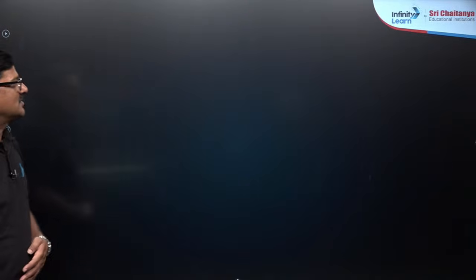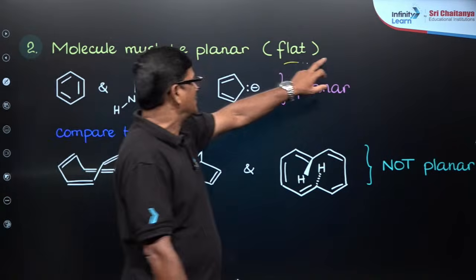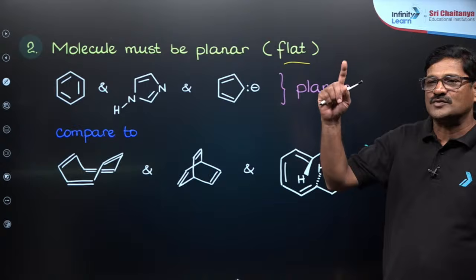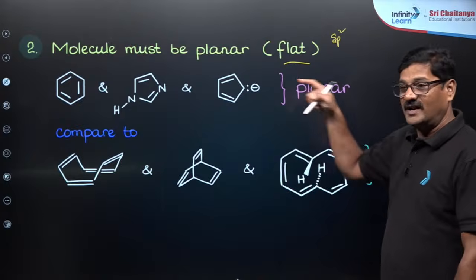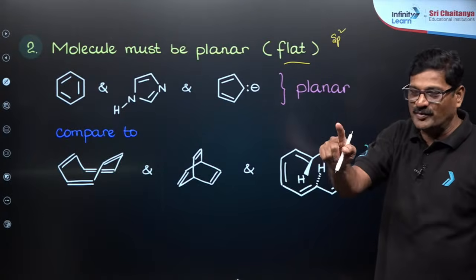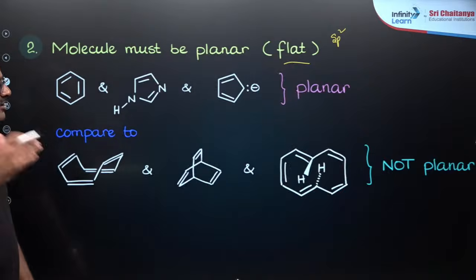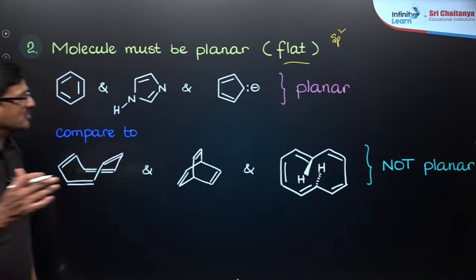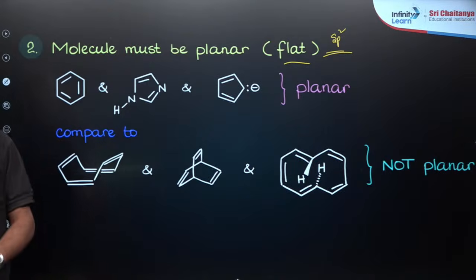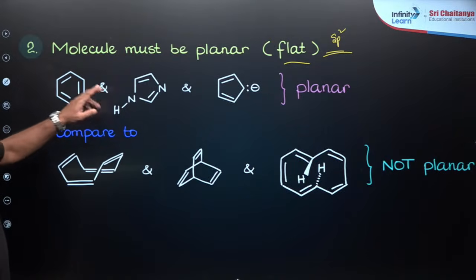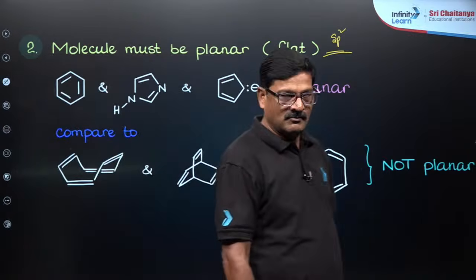And also, the molecule must be planar, meaning the structure is flat. For a molecule to be flat, all the atoms inside the ring are supposed to be sp2 hybridized. Whenever lone pairs or negative charges are present, the sp2 rule can be ignored. You can see this is a planar molecule, this is a planar molecule, and this is also a planar molecule.